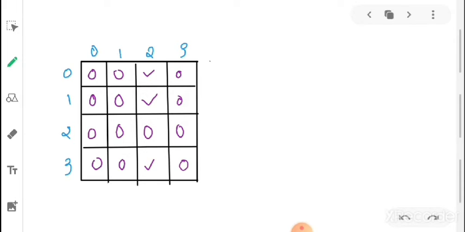Here I have taken a 3 by 3 matrix. In this matrix you can clearly see that 2 is our celebrity, because this row represents that 2 knows nobody, but this column represents that 2 is known by everybody. So it satisfies the condition of the celebrity's definition, that a celebrity is one who is known by everybody but knows nobody. So 2 is our celebrity here in the matrix. You can solve this by using a stack data structure.